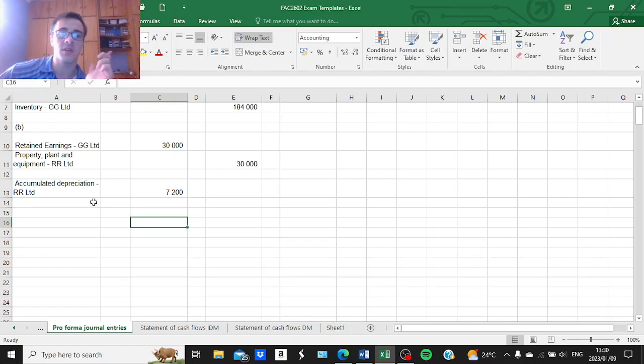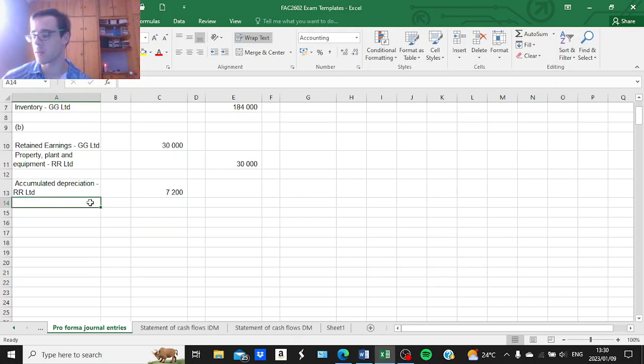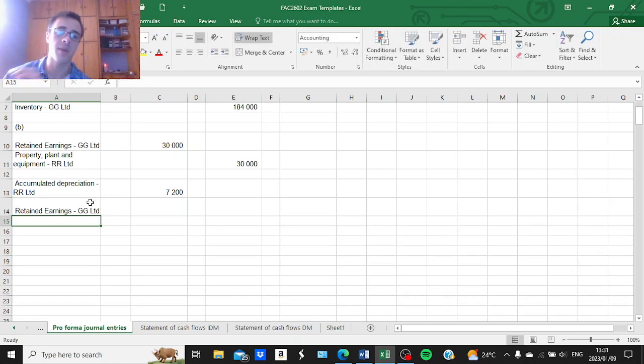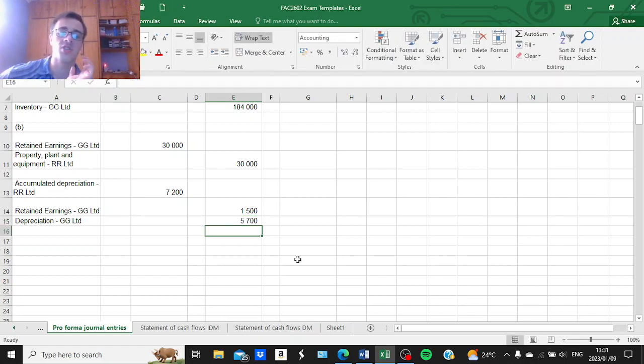So the first account that we will credit is retained earnings of the company that made the unrealized profit originally, which was Go Green Limited, and the amount credited to retained earnings will be the unrealized depreciation in respect of the previous year, which was 1,500, and then we will credit the depreciation expense of the same company, so that being Go Green Limited. Depreciation of Go Green Limited, removing unrealized depreciation of 5,700, which is the current year's amount.